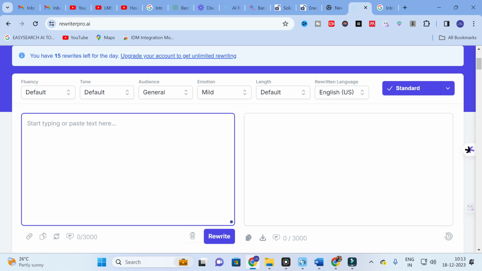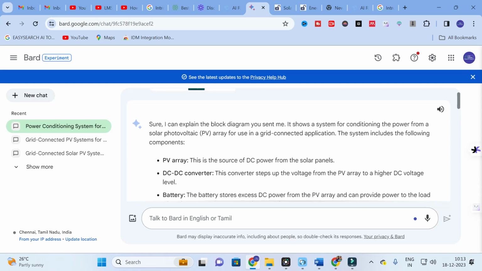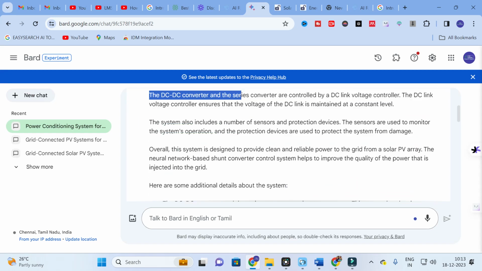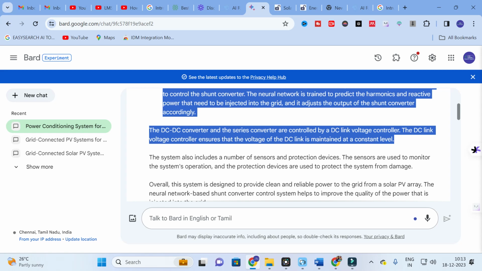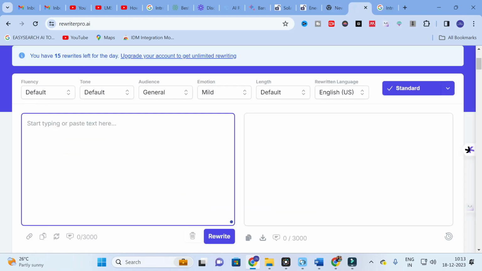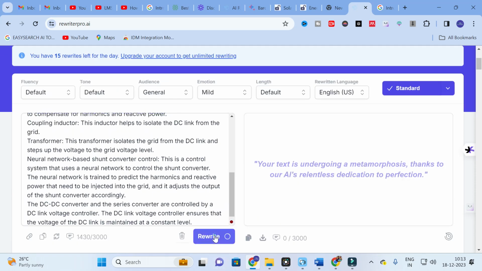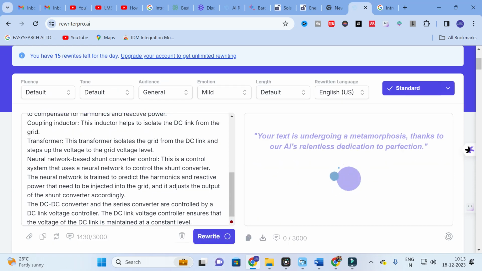So start typing or pasting the text here. Here I am going to Google Bard. I am going to take some random content from Google Bard. After that, what you can do is go to Rewritepro.AI, copy and paste the content. After that, you can click on rewrite. Let us see how it will generate content for us.